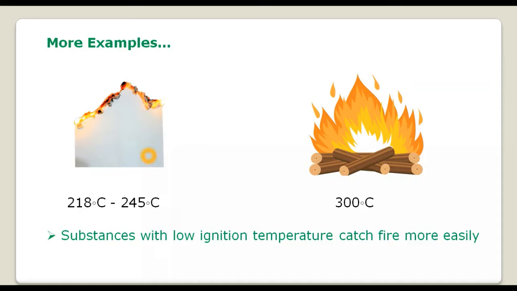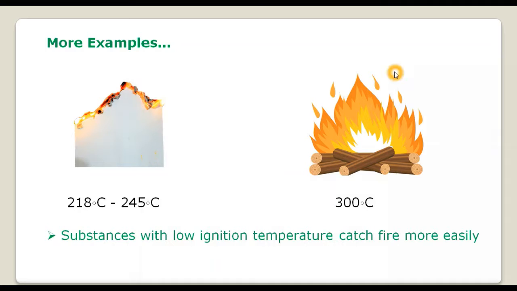Paper will immediately catch fire. Why? Because the ignition temperature of paper is comparatively lower. Since it is lower, as soon as you provide a little heat by bringing a burning matchstick near it, it reaches its ignition temperature and catches fire.